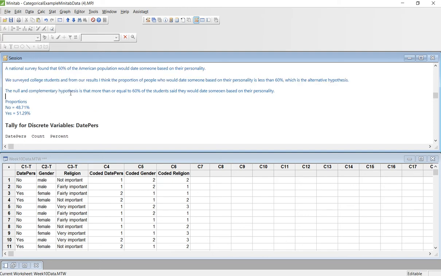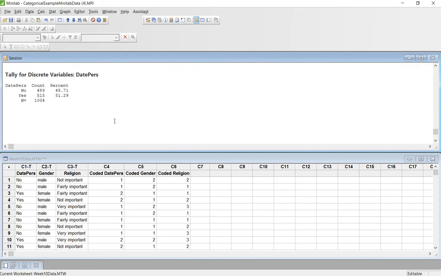And why is this? Well, first of all, if you get these percentages, you can kind of eyeball that. My null is that, I'm sorry, our alternative, and this is our original claim, is that less than 60% would date someone based on their personality. So I think less than would date based on their personality, so they would say yes. So I'm testing the yes, and I'm saying less than 60%. Well, just eyeballing it, is 51% less than 60? Yeah, so honestly, I'm thinking we might be on the right track here. But now let's just go ahead and analyze those results.